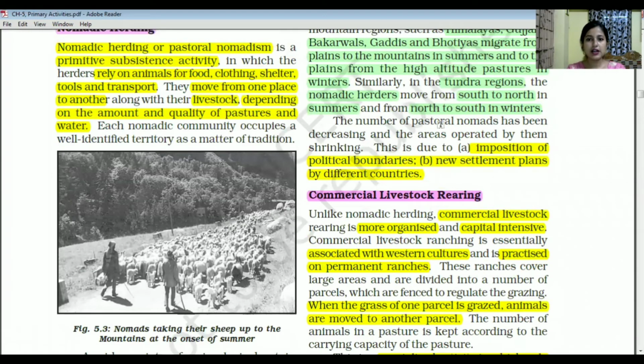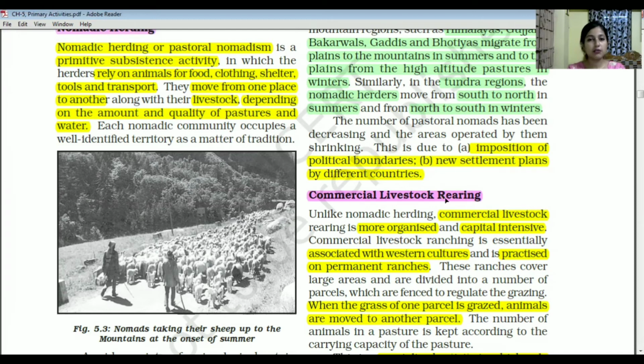Now we can see that the number of pastoral nomads has been decreasing, and the areas operated by them are also shrinking day by day. So why is it happening? Two reasons are given. The first reason is the imposition of political boundaries, and the next is new settlement plans by different countries. Basically these are the two main points why pastoral nomads are decreasing and their area is shrinking day by day.